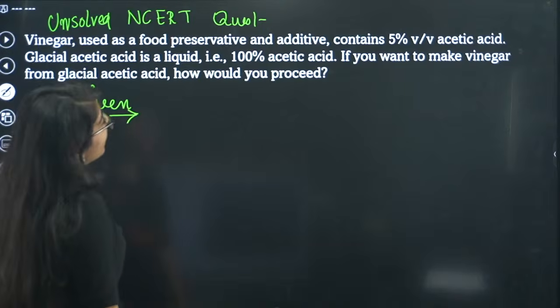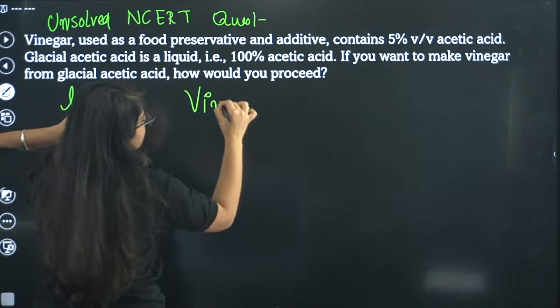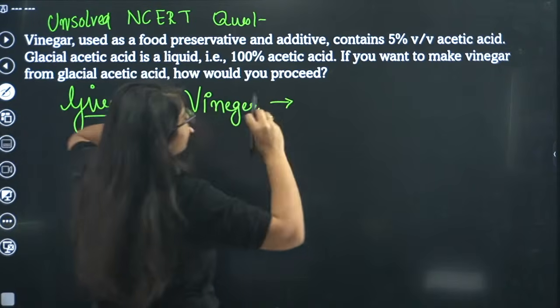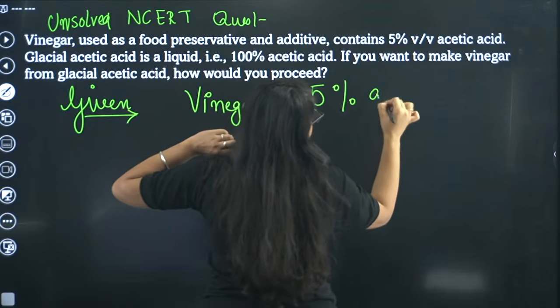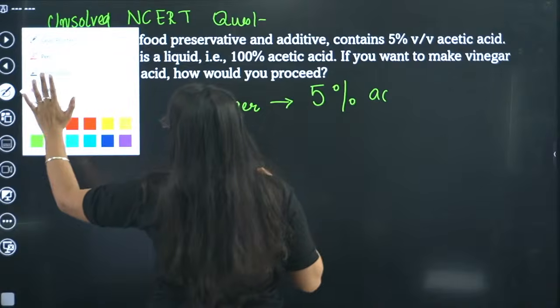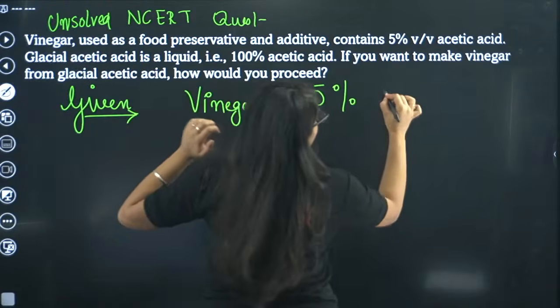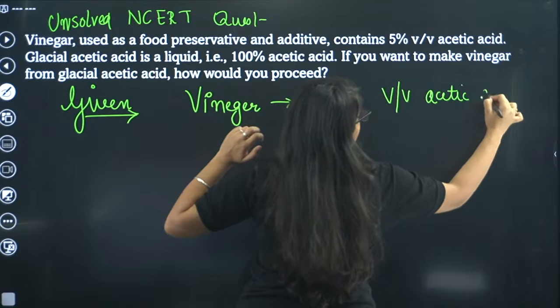So they are saying this vinegar is made up of 5% acetic acid. It contains 5% V by V acetic acid.